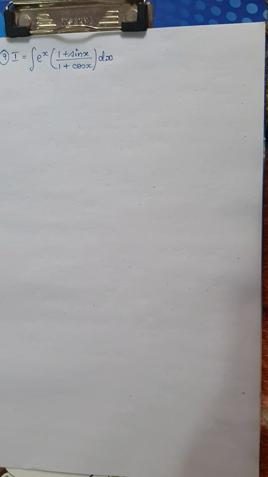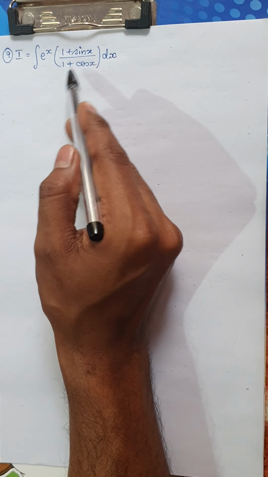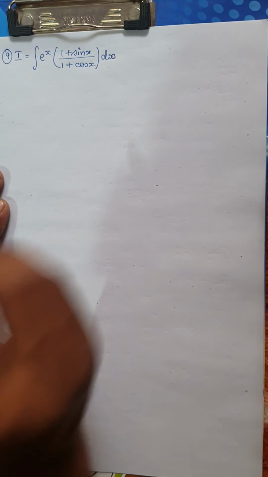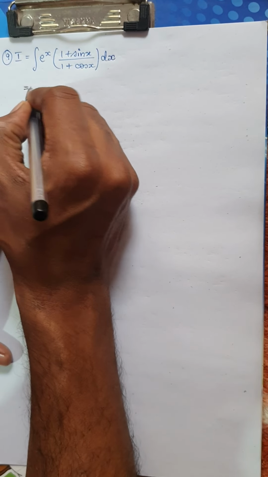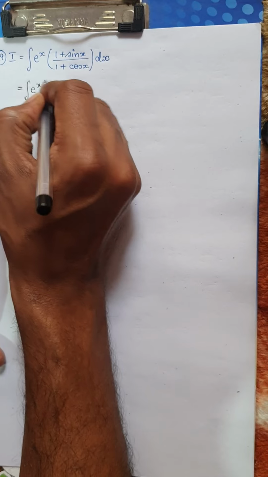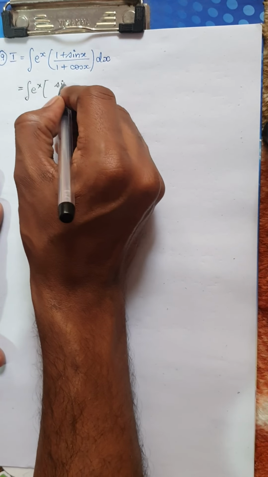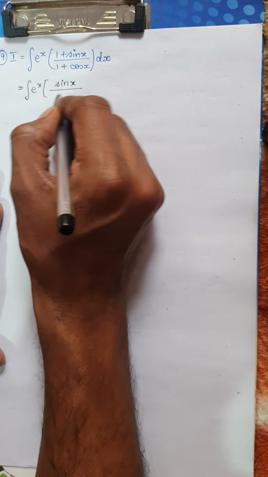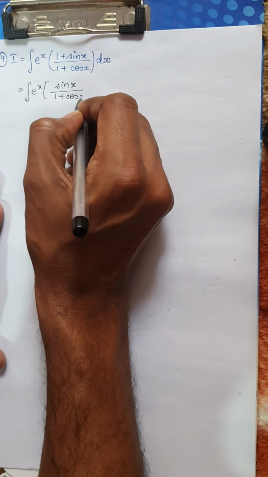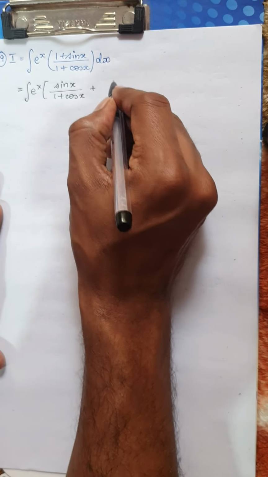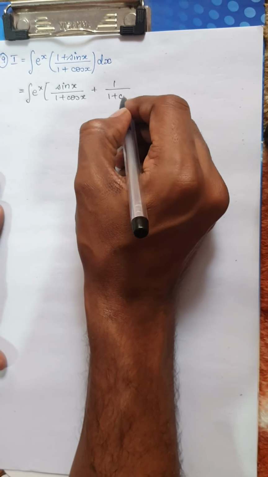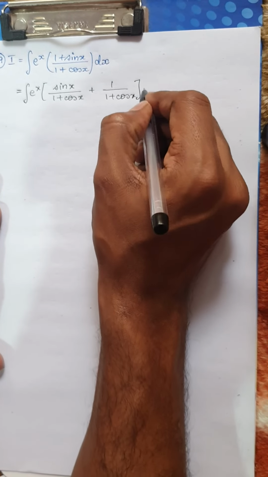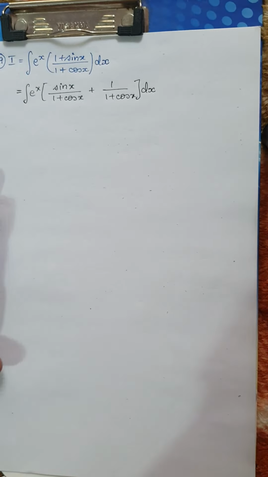Moving on to the next integral, we have the integral of e power x into (1 plus sin x) divided by (1 plus cos x). So I have to make some adjustments here. So this is e power x into, let me split up the terms. So I'm going to write it as sin x divided by (1 plus cos x), okay, plus 1 divided by (1 plus cos x), and this is integrated with respect to x.